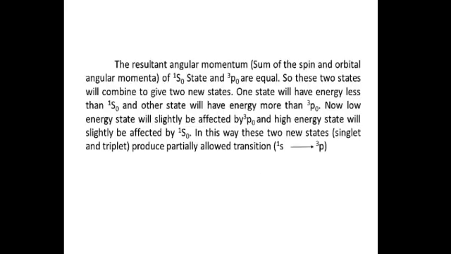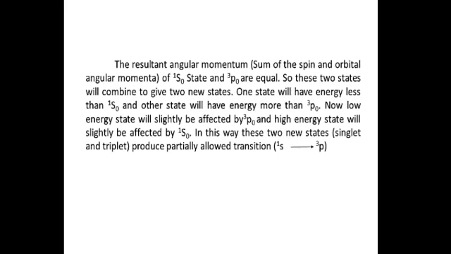The resultant angular momentum is sum of the spin and orbital angular momenta. The resultant angular momentum of 1S0 state and 3P0 are equal. So these two states will combine to give two new states. One state will have energy less than 1S0 and other state will have energy more than 3P0.